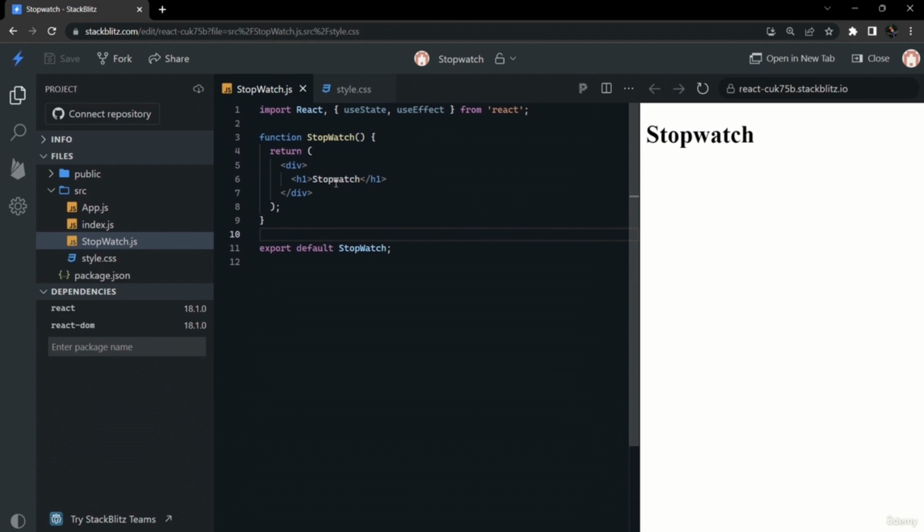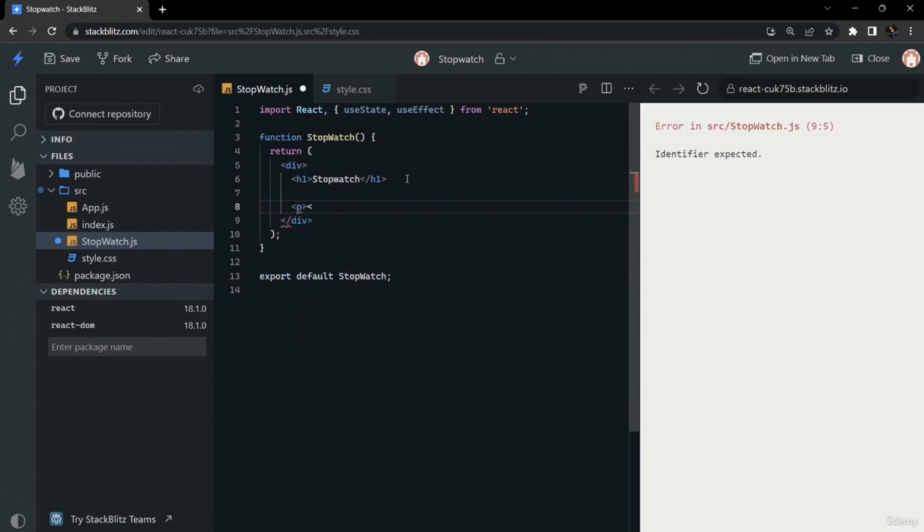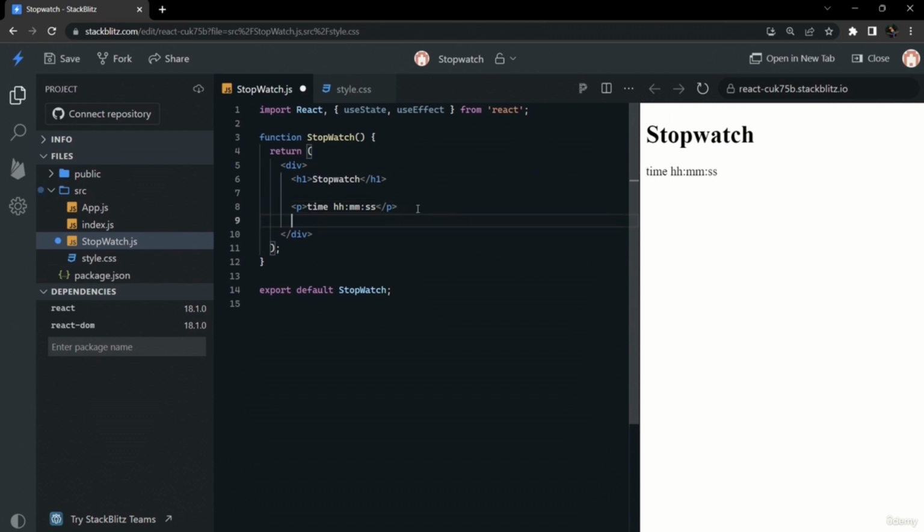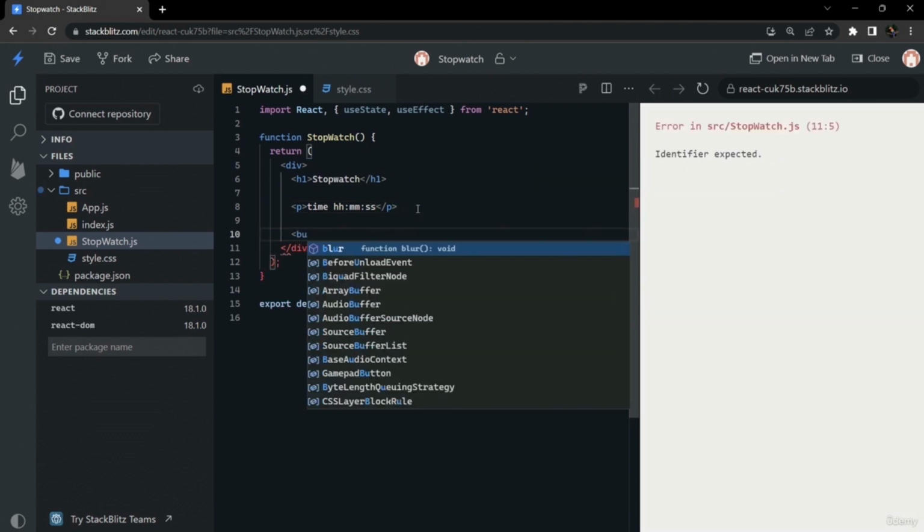Firstly, we will try to make the template or the skeleton of our app, how our app will be looking. So just the basic JSX we will write here. In this we will write a basic template: our stopwatch time will be visible in HH:MM:SS format, and there will be three buttons.